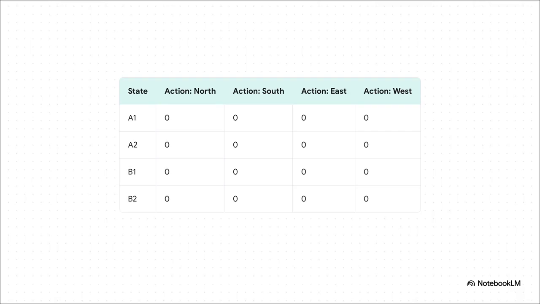At the very heart of Q-learning is a simple grid called a Q-table. Honestly, the best way to think about this is as the agent's cheat sheet. For every state and for every possible action from that state, it keeps a running score. This score is its best guess of the total future reward it's going to get if it makes that move. And the whole game is to fill out this table with the correct values.